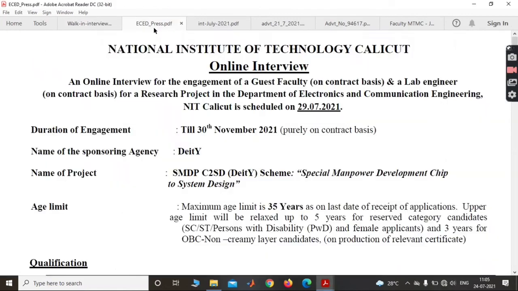Now coming to the next college's notification, this is also from NIT, basically NIT Calicut. It is an online interview for the engagement of a guest faculty on contract basis and a lab engineer on contract basis for a research project in the Department of Electronics and Communication Engineering. The interview is scheduled on 29th July 2021. Duration of engagement is till 13th November 2021, purely on contract basis.